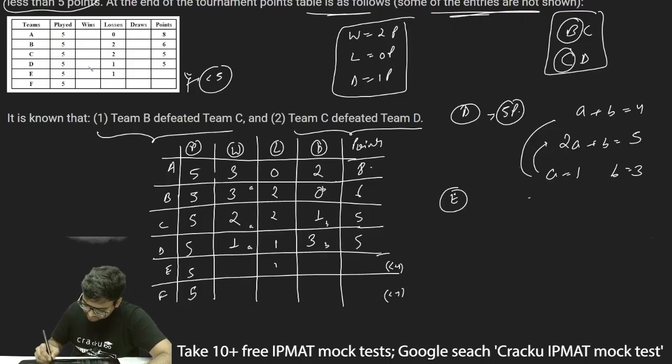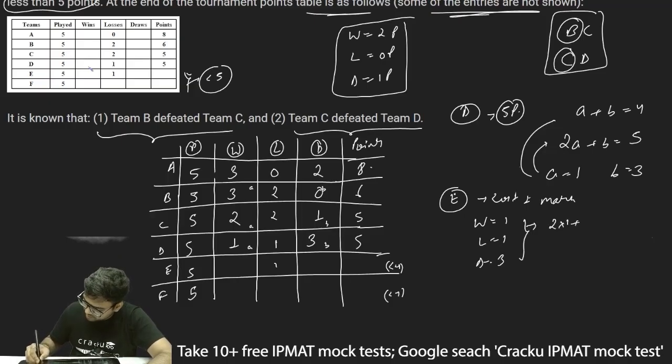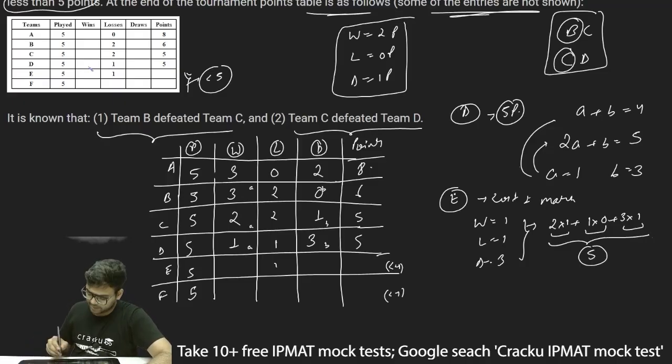Now for E, it is given to us that it has already lost 1 match. Now if I give 1 win to E, that is if I consider win is equal to 1, loss is equal to 1 and draw is equal to 3, the number of points in this case will be 2 into 1 plus 1 into 0 plus 3 into 1. The total will be equal to 5 points.